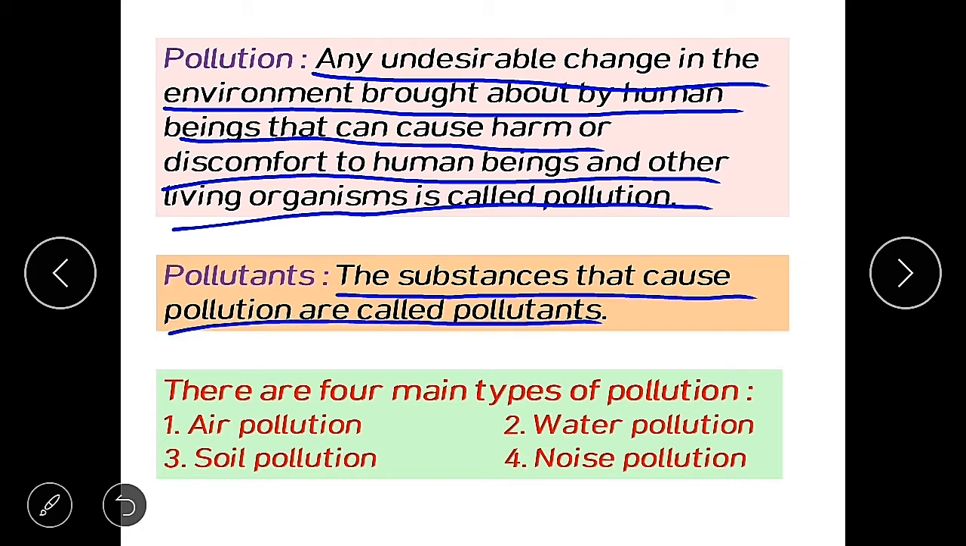There are four main types of pollution: air pollution, water pollution, soil pollution, and noise pollution. So, let's study in detail.